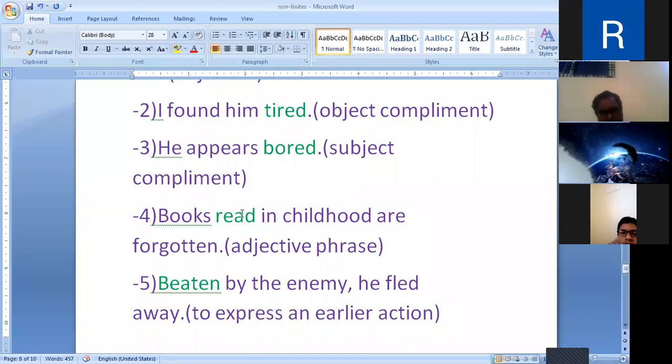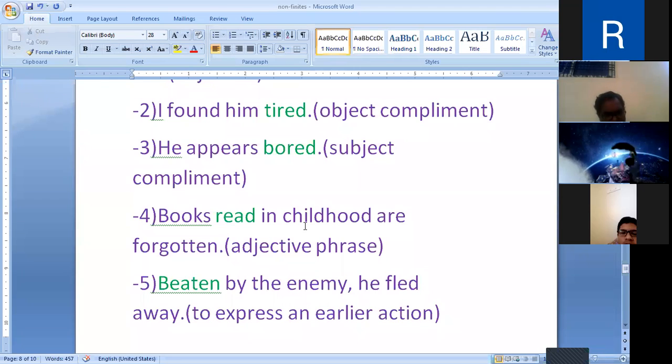Now, next sentence. Books read in childhood are forgotten. Books, and then read, R-E-A-D, is the past participle in the third form. Books read in childhood has become an adjective phrase.